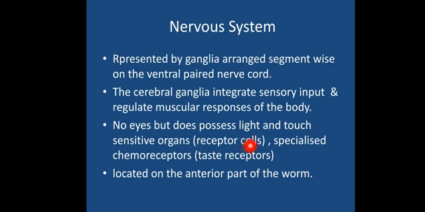And along with the photoreceptors, they will also have some chemoreceptors, which are again responsible for sensing different chemicals and the taste and smell of the surroundings, by which it can respond to the surroundings. So these senses will be perceived, and this message will be conveyed to the ganglia present in the cerebral part, the cerebral ganglia, which is located on the anterior part of the worm.